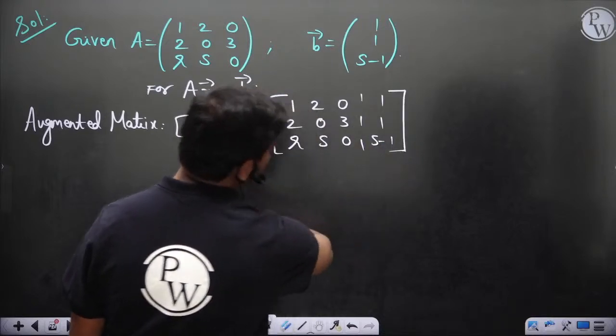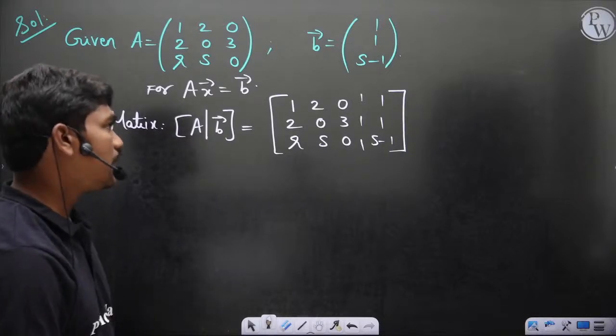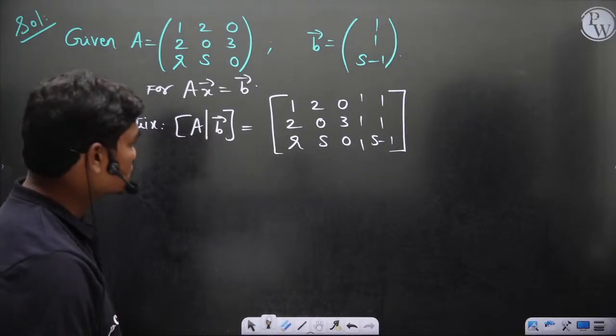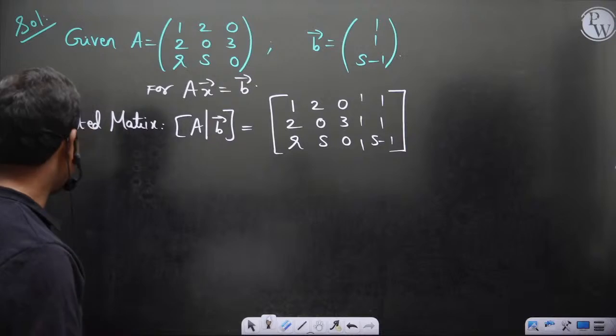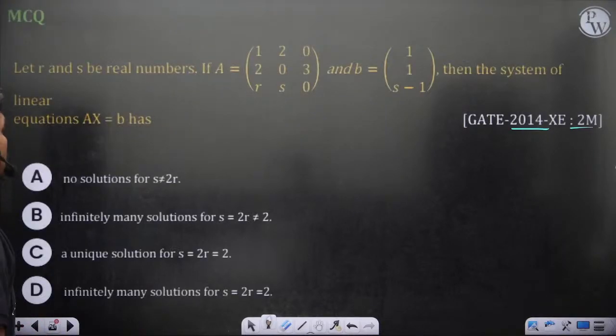Fine, so this is what you get actually. Okay, r s 0 and here. So let's see what is being asked here. R s 0, then the system has, so what is the story here?